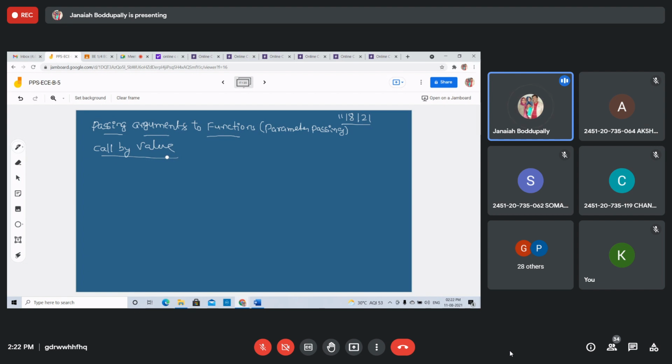Call by value. The changes made to the formal arguments in the called function have no effect on the actual arguments. If you make any modification in the called function or formal arguments, it will not affect the actual argument. This procedure of passing values of the argument to a function is known as call by value. See example. This is also call by value.